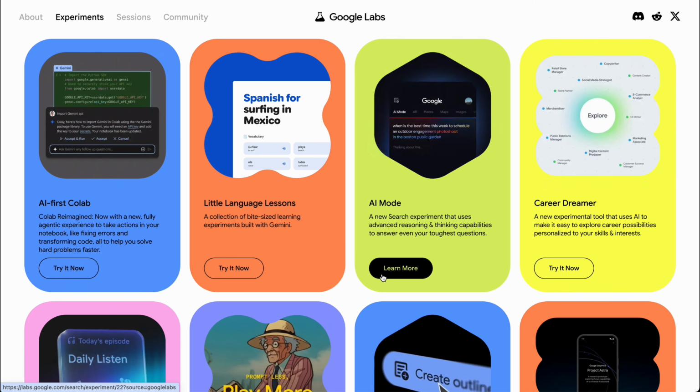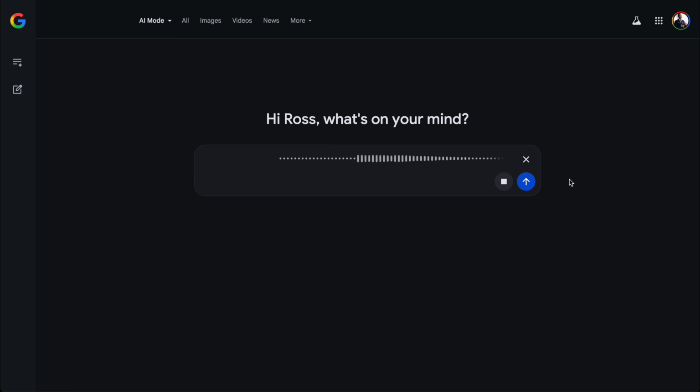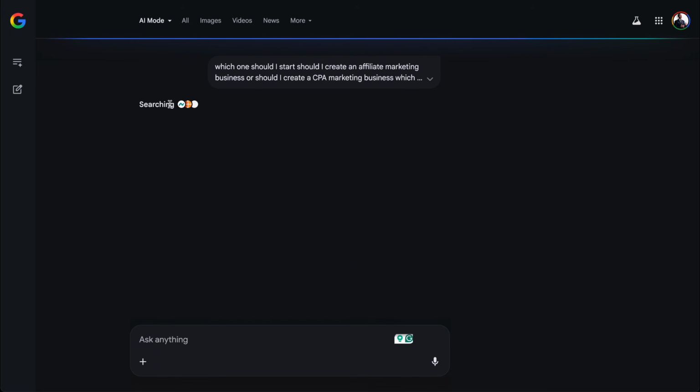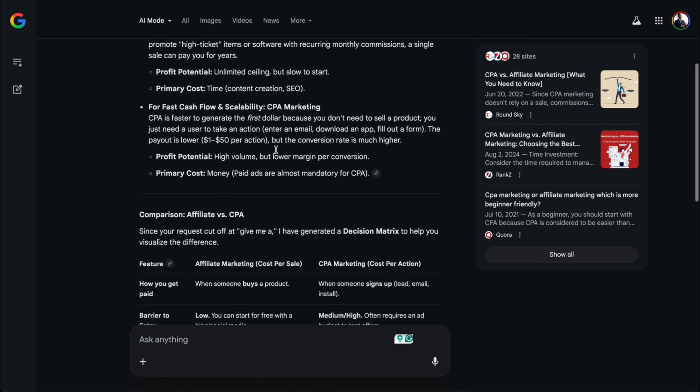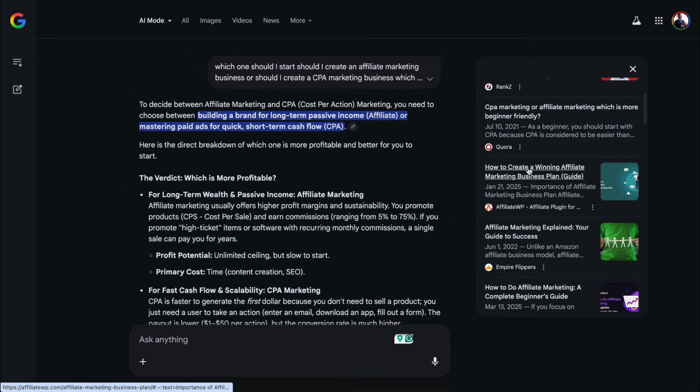into an AI machine. So anytime you search something in Google with this mode, it's going to give you context from the AI. Should I create an affiliate marketing business or should I create a CPA marketing business? Which one would be more profitable? And now it's searching the web. And there we go. It gives me context from the AI in the middle, and then the websites I want to see are right here. I can click each of these websites and just go like a regular Google.